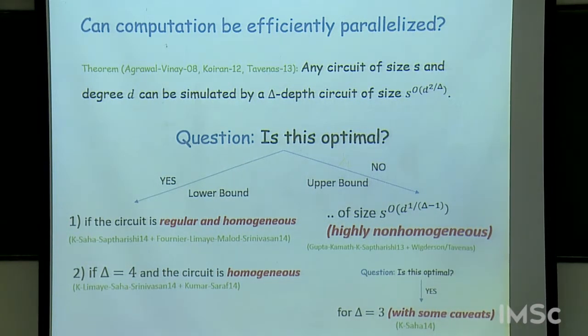Why do you say that that doesn't give anything for delta equals 3? Oh, actually I ignored some floors here. Yeah, the second exponent is actually 1 over floor of delta by 2.